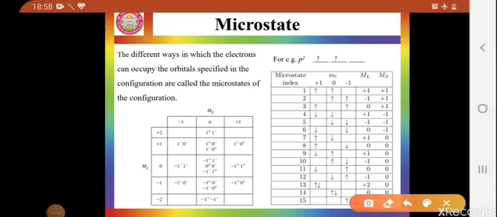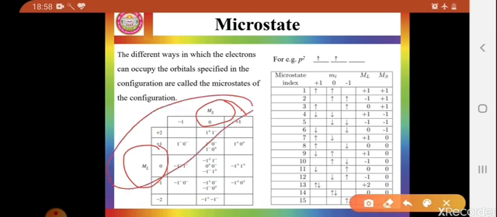As I discussed in the last video, in a multi-electron system there is an interaction between electrons and their orbital angular momentum and spin angular momentum, and the result of that interaction is ms and ml. The numerical value of this ms and ml, or the ms and ml representation, is called microstate, or in other words, the different ways in which the electrons can occupy the orbitals specified in a configuration are called microstates.